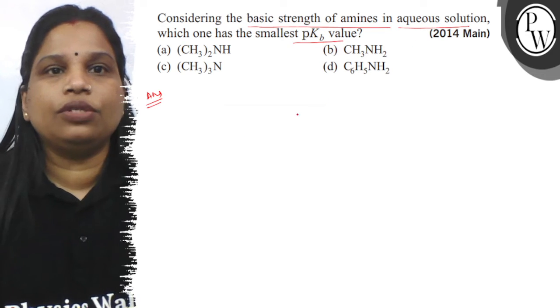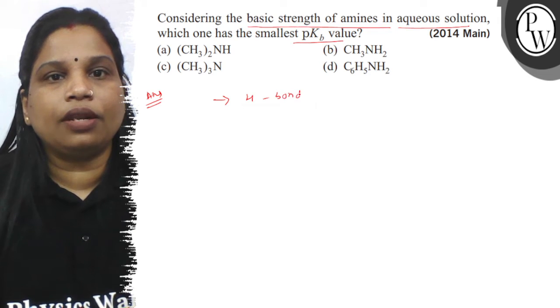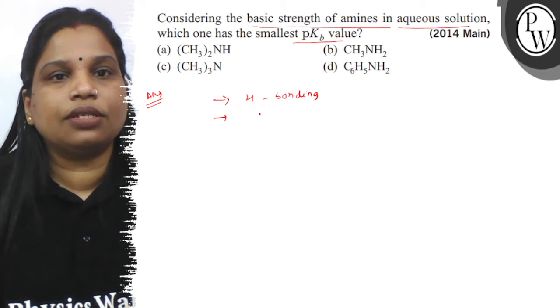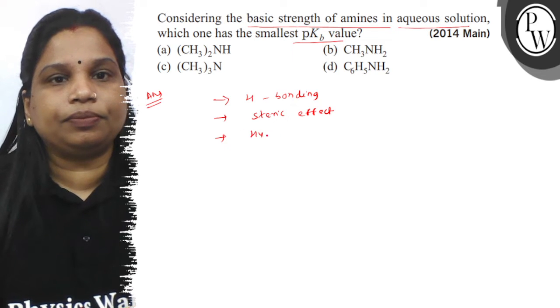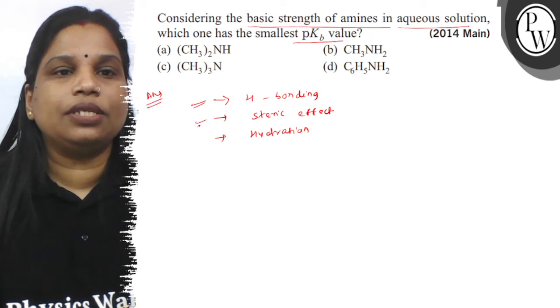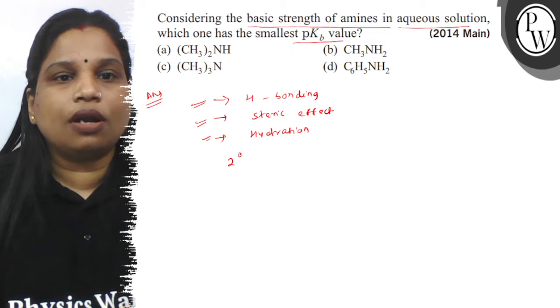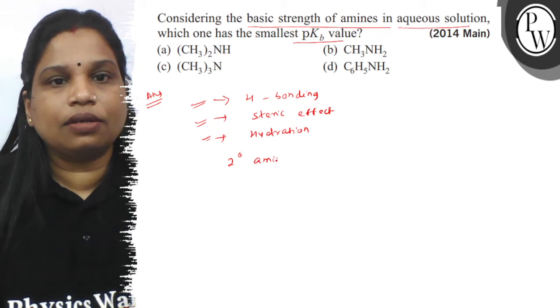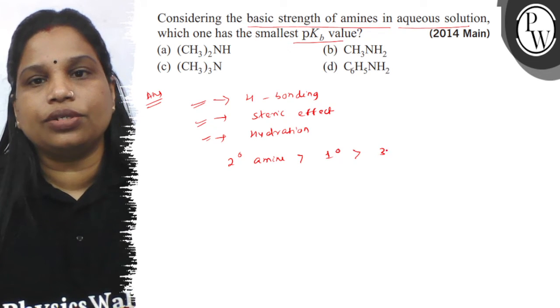ठीक है. So in aqueous solution, you know what are the factors that decide your basic strength. That is your hydrogen bonding, है ना, steric effect, hydrogen bonding and hydration. So all these effects come into play for the basic strength in aqueous solution. So based on this, secondary amines are more basic, ठीक है, then primary and then tertiary.